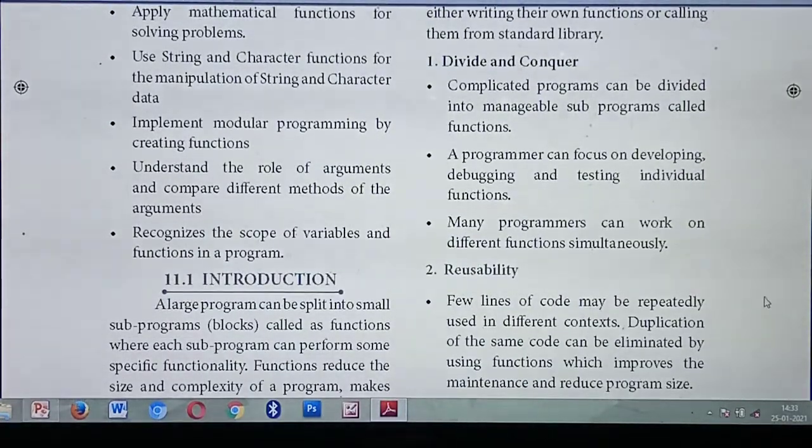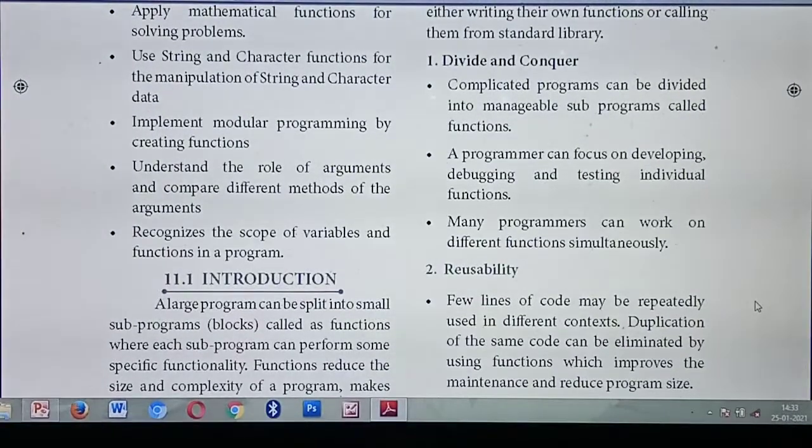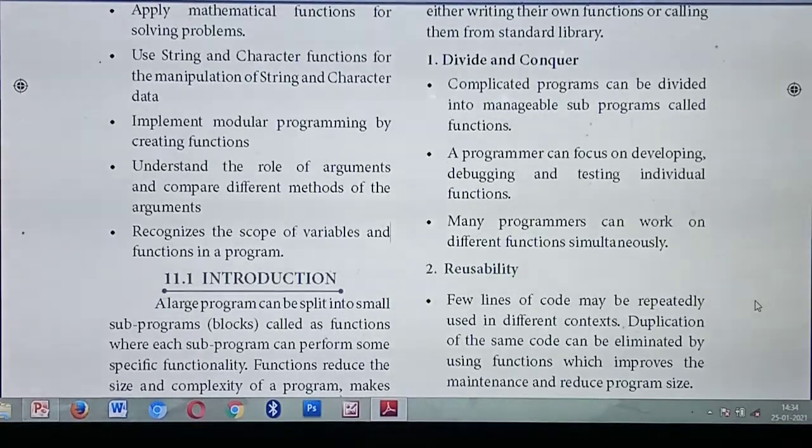Okay, what do you mean by divide and conquer? The name itself has dividing and conquering. So what's the concept of divide and conquer? Same example: 200 lines, you are splitting into 10 lines or 20 lines, 10 paragraphs. Likewise, a 200-line program, you are splitting into smaller blocks. Complicated programs are divided into smaller sub programs called what? Functions. So that is called divide and conquer.